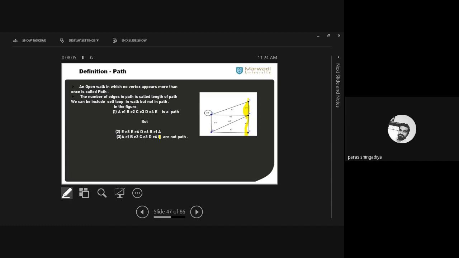We can include a loop in the example of a walk. Okay, the loop is included here. That is an example of a walk, where no such edge is repeated here. Clear? That is an example of a walk, but it is not an example of a path. Clear? Means we can include a loop in the example of a walk, but we cannot include a loop in the example of a path. Clear? That is an overview of that example.